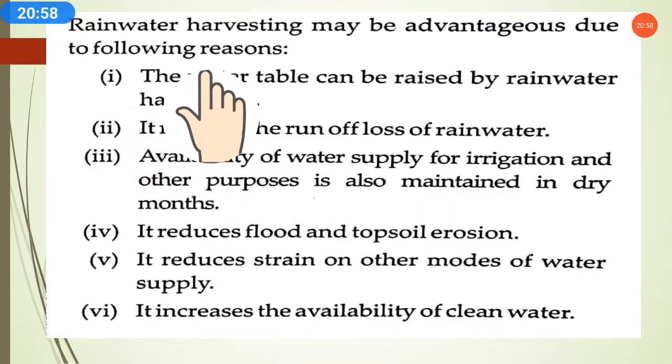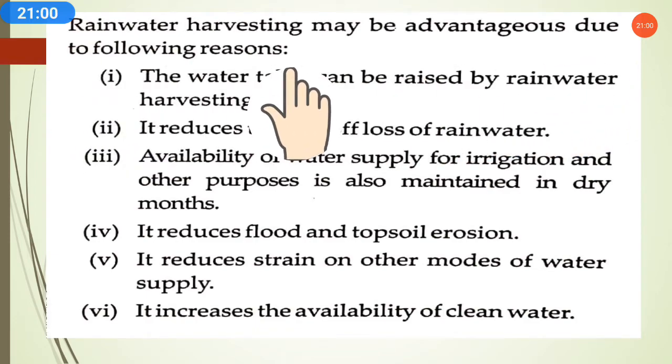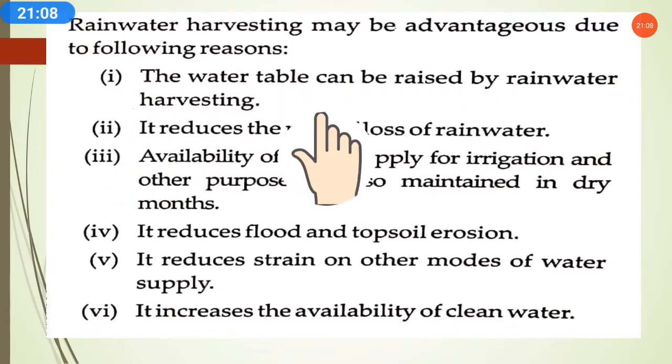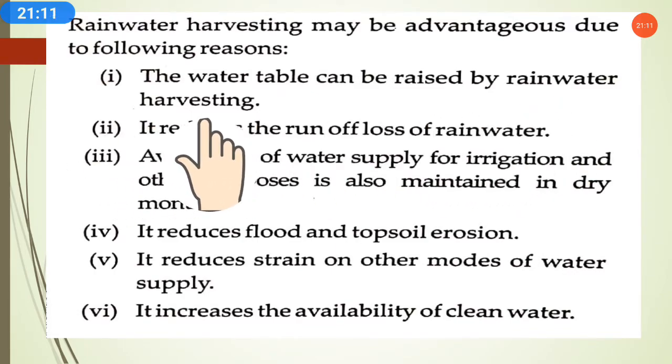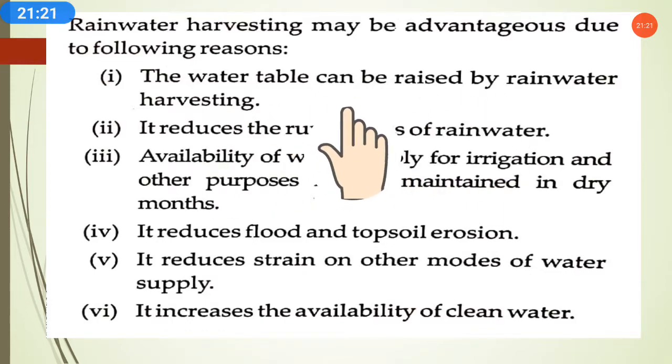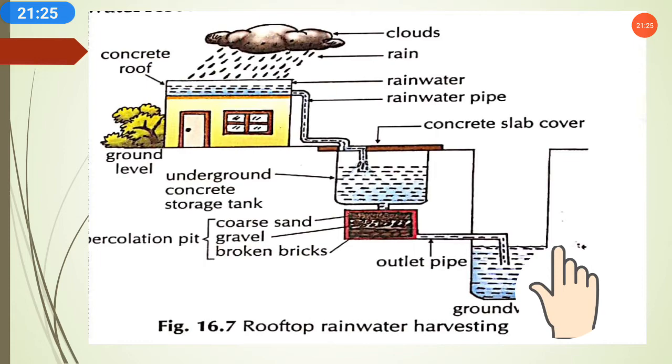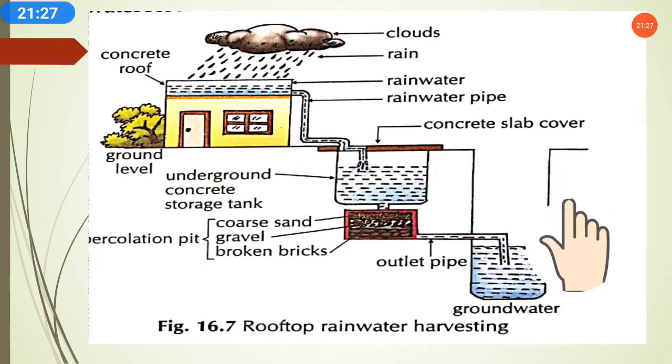Now, rainwater harvesting may be advantageous due to the following reasons. Now, these are the reasons why rainwater harvesting is important. First, the water table can be raised by rainwater harvesting. As we know, if we save the water for later use, and put it directly through a pipe into an underground tank, it will increase the water table. As we can see here in the groundwater, the water is getting stored. The water table will increase here.